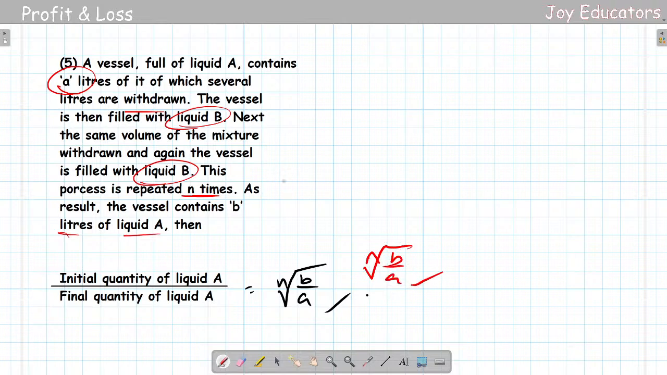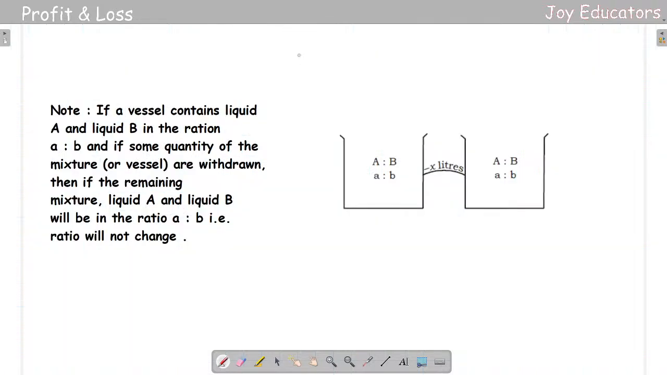That's it. With this we completed our formulas and the topic. One more thing we see most of the time in these alligations and mixtures: if a vessel contains liquid A and liquid B in the ratio of A is to B, we'll be doing this in this manner. Let us see one by one. If some quantity of the mixture is withdrawn and some quantity is added, what do we do? From the first example we'll be going ahead. The first example is going to be really simple.